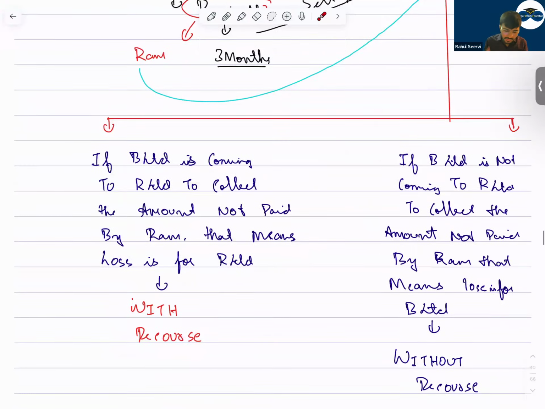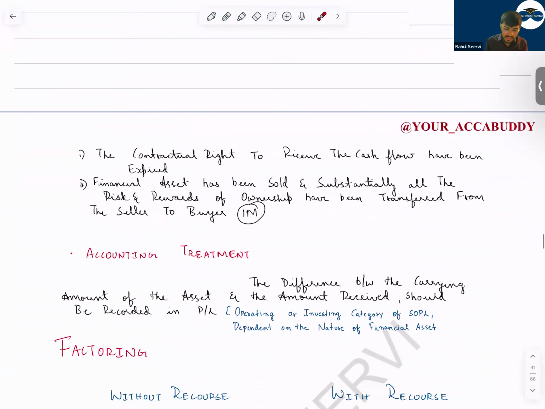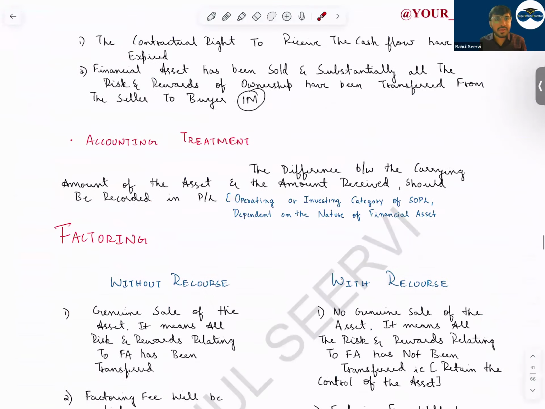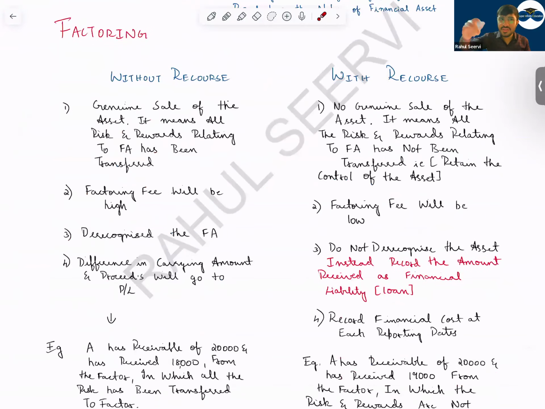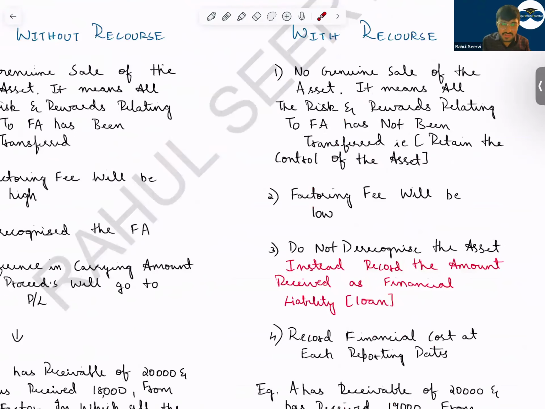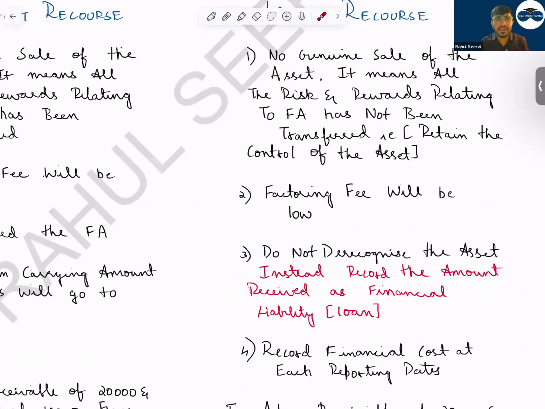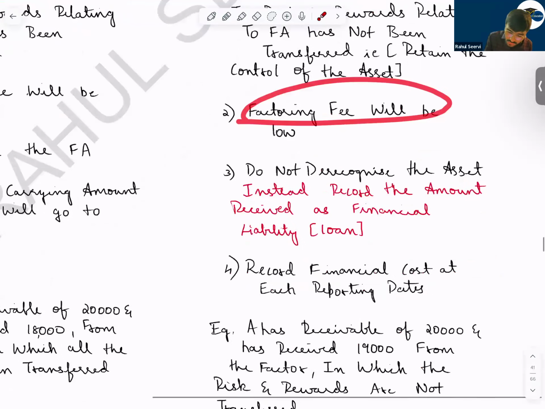Now, what do with recourse and without recourse mean? Understand here. In case of with recourse, if I'm selling my receivable to you today, and you do not receive the money from that customer or third party, you can come back to me and ask for the remaining amount. In that case, it's not a sale transaction, that means I'm not transferring the risks and rewards to you, I'm still carrying the risks and rewards on my head. In that case, the factoring fees will be low. What should we do? Do not de-recognize.